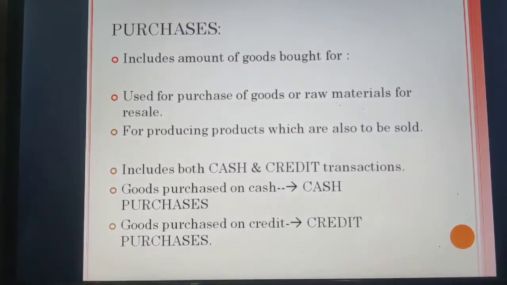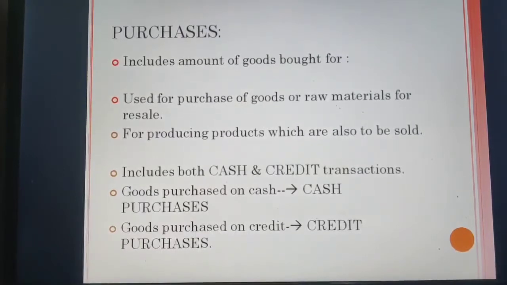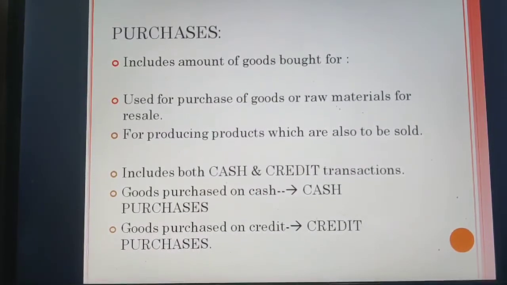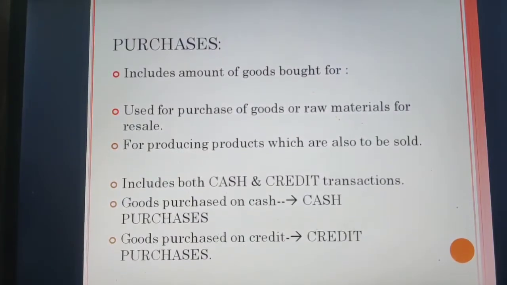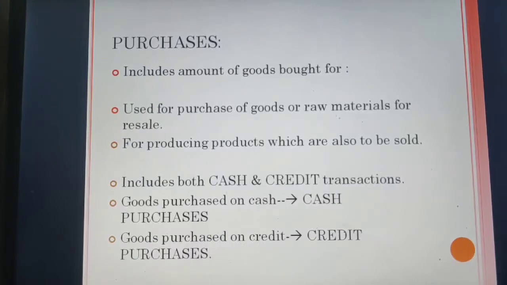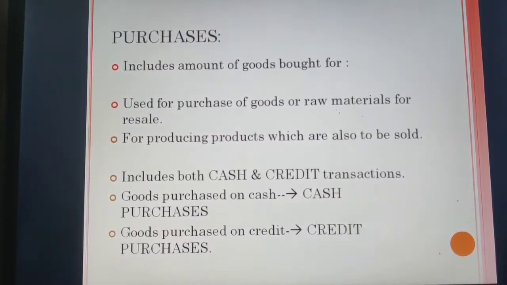Purchases. Purchases include the amount of goods bought for resale, goods or raw material. Whatsoever you are purchasing, whether it is goods or raw material, you want to resell it. Suppose you are a trading concern, you are purchasing goods for resale purpose, then it becomes your purchases.